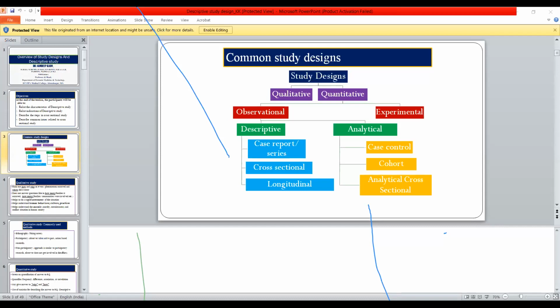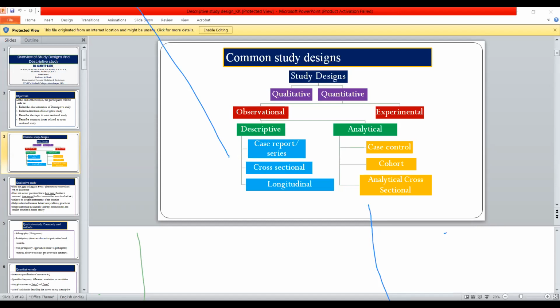Analytical or descriptive, tell me in this. What do you want to know? The burden of the disease. So which type of study?